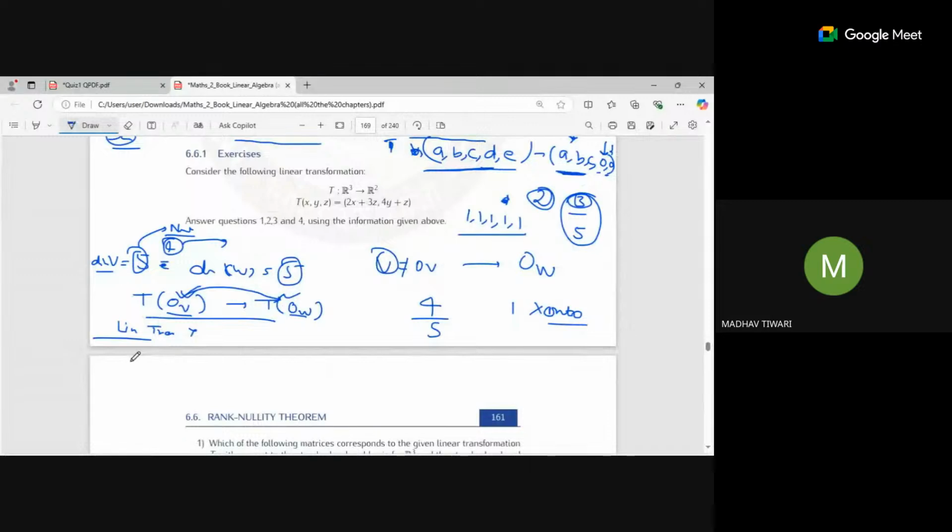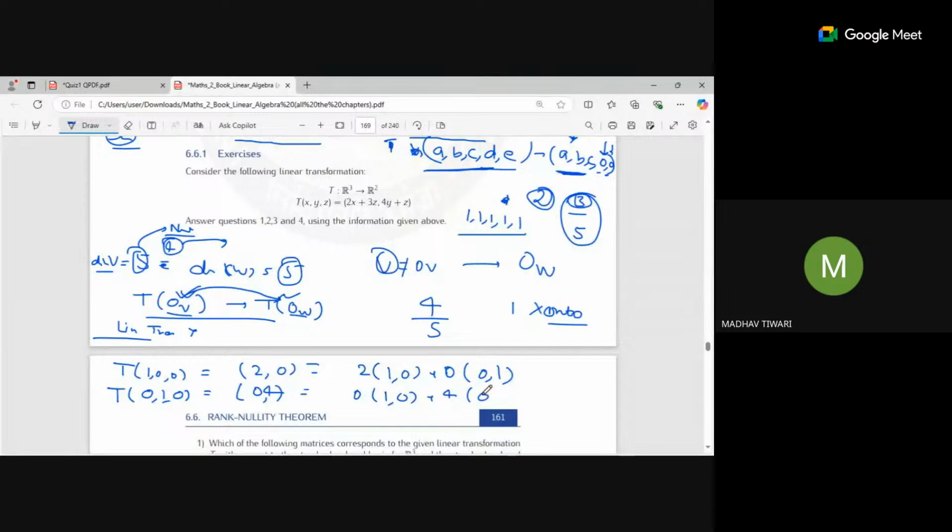Similarly, we will use the transformation of 1 comma 0 comma 0. So it will be nothing but 2 and 0. I can rewrite it as 2 times 1 comma 0 plus 0 times 0 comma 1. Next is this one, transformation of 0 1 0. What would that be? This is going to be 0 comma 4, so 0 times 1 comma 0 plus 4 times 0 comma 1.